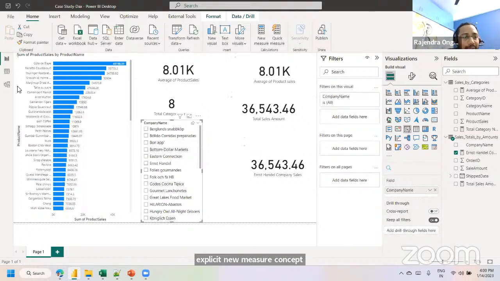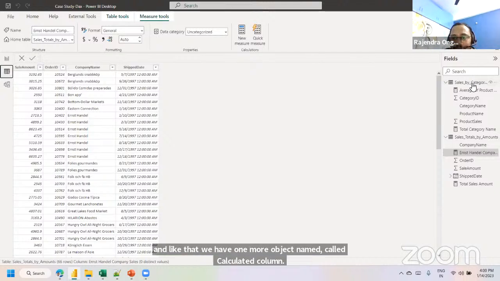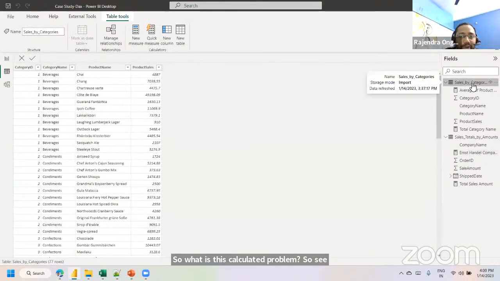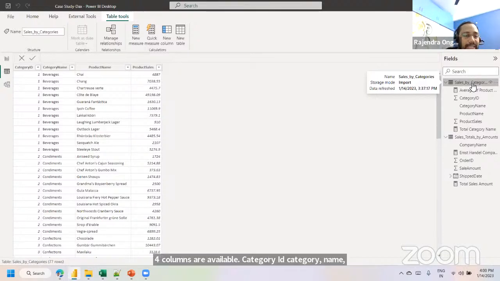So let's try to utilize one more functionality. As I said, in DAX we have three different objects. New measure, I have shown you the different examples. And like that, we have one more object called calculated column. So what is this calculated column? See here, in this first table, sales by category, 4 columns are available: category ID, category name, product name, and product sales.